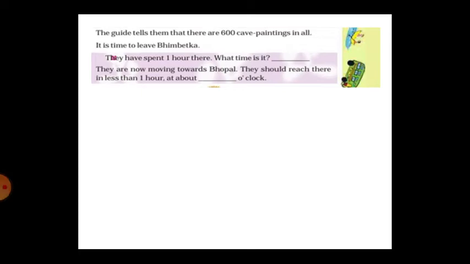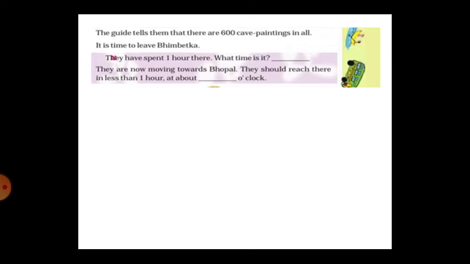They have spent 1 hour there. What time is it? They reached Bhimbetka at 11 o'clock and spent 1 hour there, so the time is 12 o'clock. They are now moving towards Bhopal. They should reach there in less than 1 hour, at about dash o'clock.